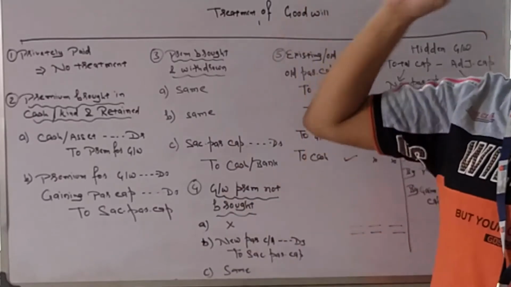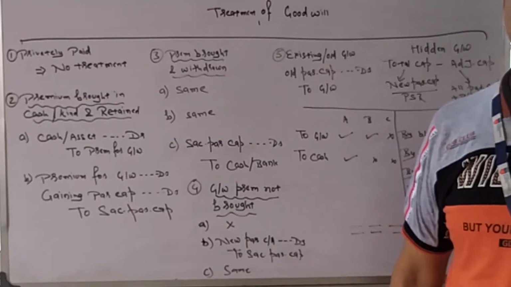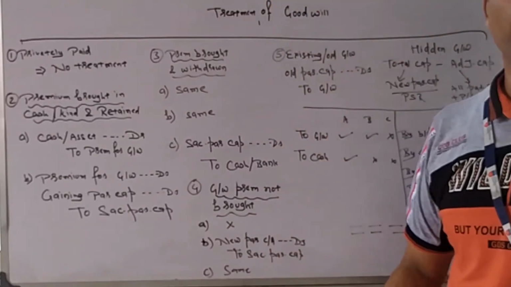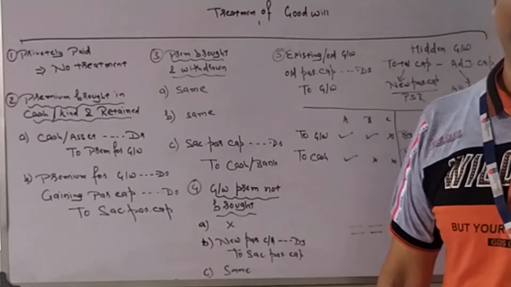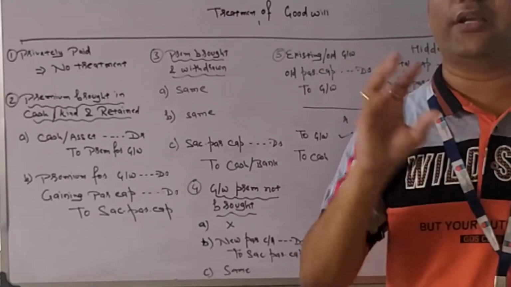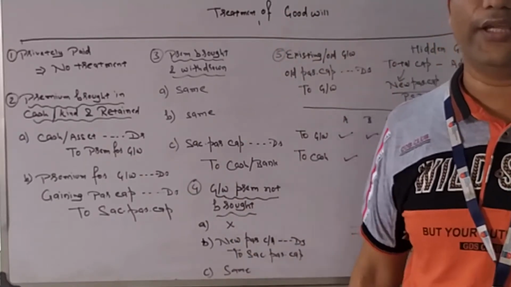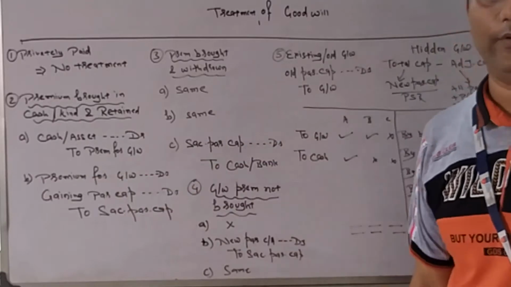Those who are sacrificing in future will get it today, and those who are gaining in future need to bring in something. So E is obviously gaining. He is becoming a new partner. Previously he was getting zero profit. Now he will get some amount of profit. So he is obviously gaining. So he is bringing premium for goodwill.